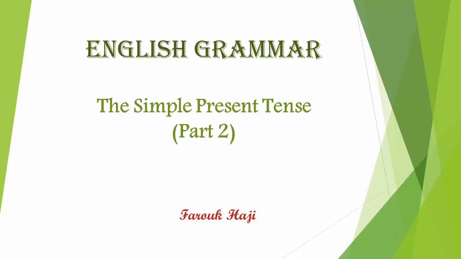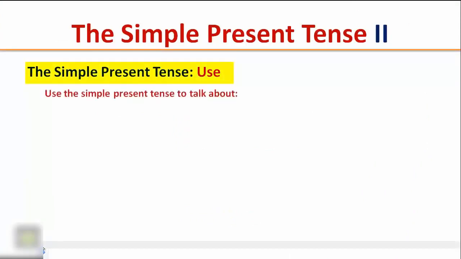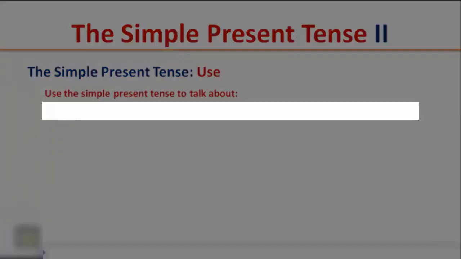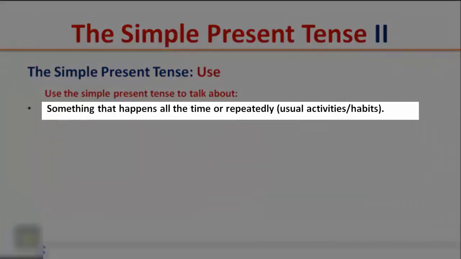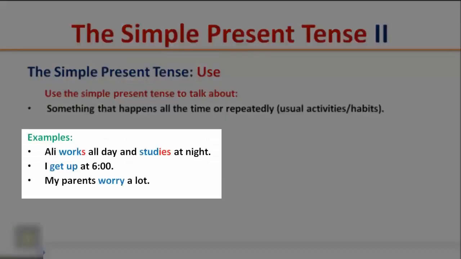The simple present tense, part 2. The simple present tense, use. Use the simple present tense to talk about something that happens all the time or repeatedly, such as usual activities and habits. Examples: Ali works all day and studies at night.